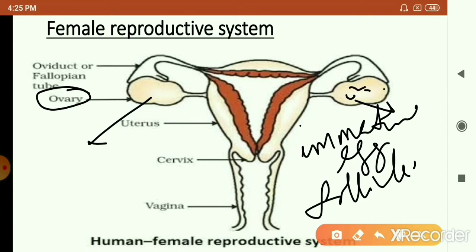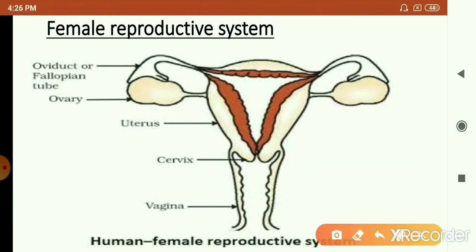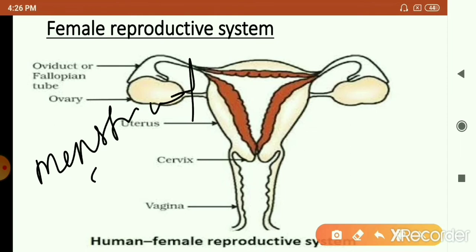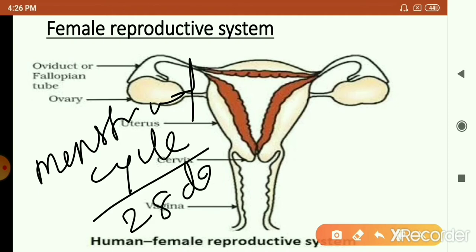Once the girl has reached puberty, a cyclic event starts. This cyclic event is called the menstrual cycle, or the ovarian cycle, which is of 28 days. During these 28 days, changes occur both in the ovary as well as in the uterus.